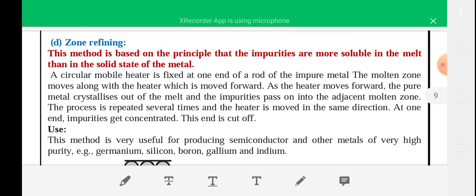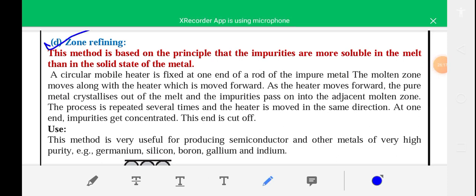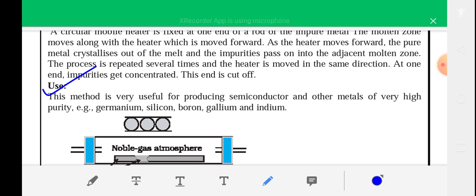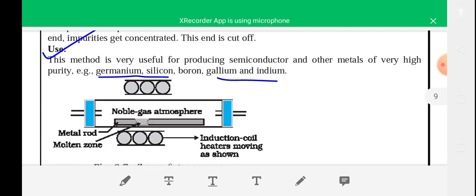The next method of refining is zone refining. This method is based on the principle that the impurities are more soluble in the melt than in the solid state of the metal. Using this method you can refine silicon, germanium, gallium. These metals can be refined using the zone refining method.